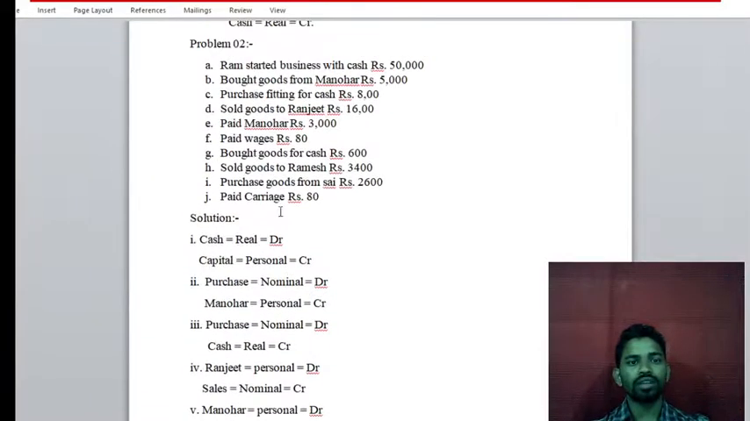The last transaction is paid carriage. Carriage is one of the transportation costs. While purchasing raw material, whatever transportation expenses are incurred is nothing but carriage inward. Carriage means transportation. Paid, so it is an expense for the business.